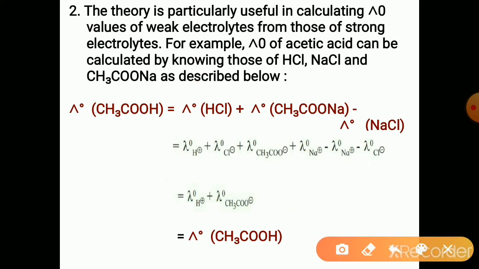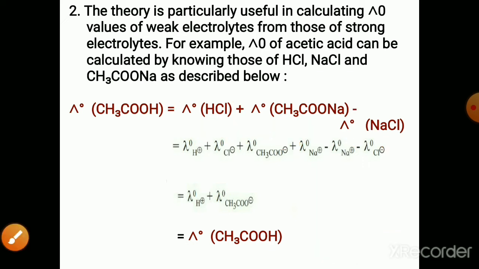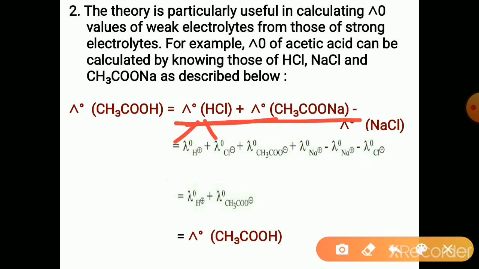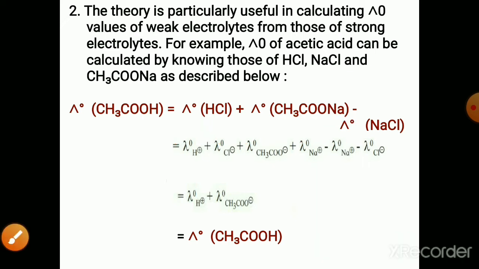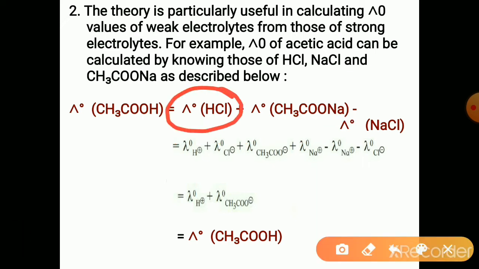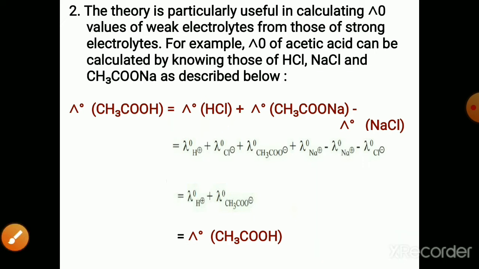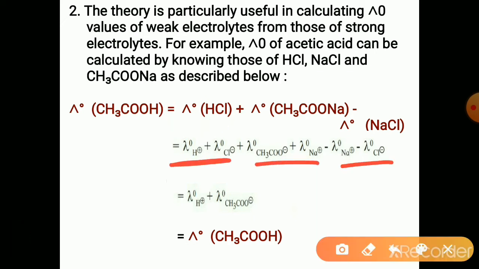See what Kohlrausch's law says: the lambda naught of this weak electrolyte is the sum of the lambda naught of its ions. Its ions are H plus and Cl minus. Ions of the second are the acetate ion and Na plus. Ions of the third are Na plus and Cl minus. As it is minus, it becomes minus and minus, so all these are plus. This is nothing but Kohlrausch's law. We have written this from the law, because it says that lambda naught of any electrolyte is the sum of the lambda naught of its constituent ions.